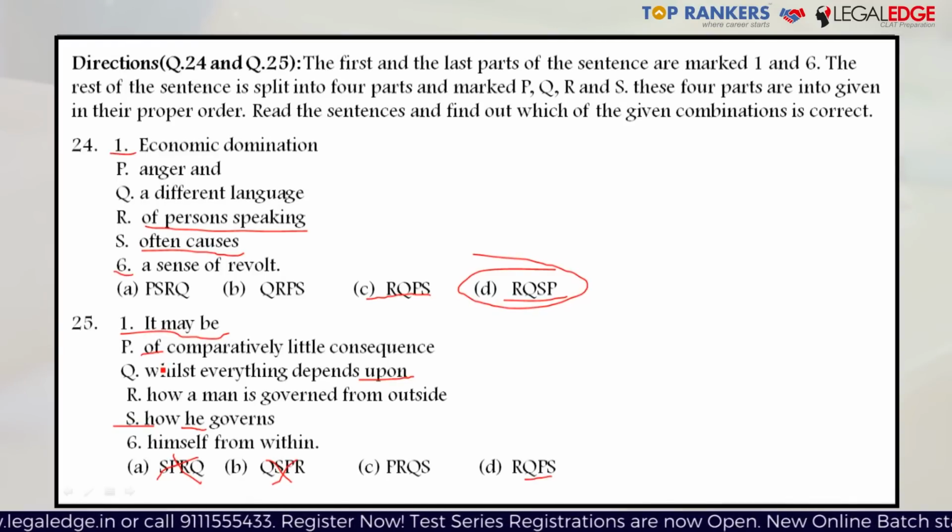This does not happen. So option D is eliminated. We are left with option C. Let's see if it makes sense and confirm our answer. It may be of comparatively little consequence how a man is governed from outside, whilst everything depends upon how he governs himself from within. Makes perfect sense. So this is the right answer.